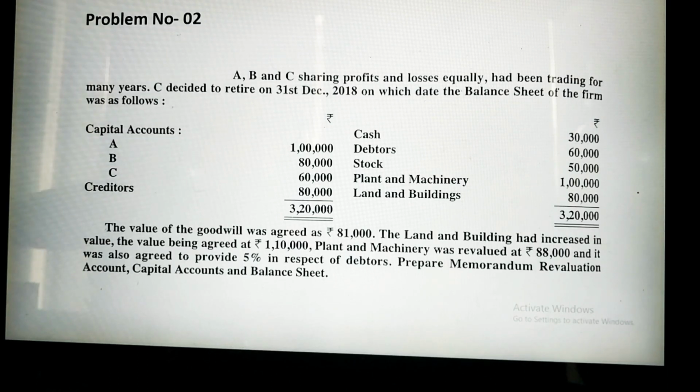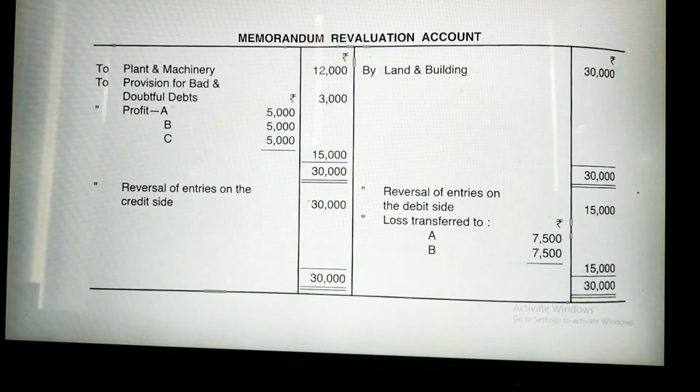So what we will do, we will start with the revaluation account. You can check it here. It is very simple and similar to the admission case. In the admission case also we prepare a memorandum revaluation account, but in that case, after the revaluation account, we distribute all the profits among the old partners only, and we exclude the new partner. In the second part we include the new partner as well. Here it is the reverse: in the first part you will take all the old partners, but in the second part you will exclude the retiring partner. Only these small changes are there, and the remaining things are the same.